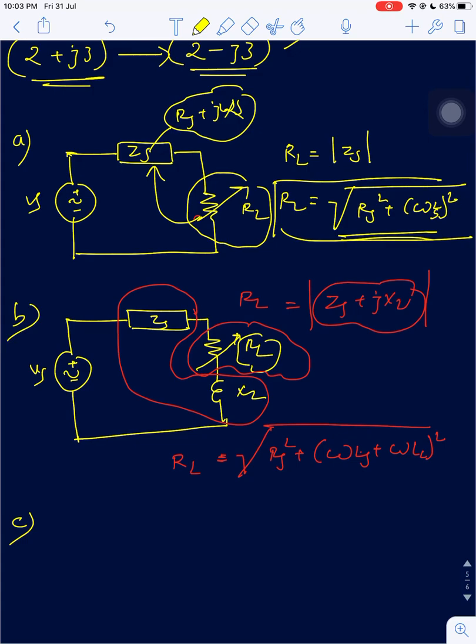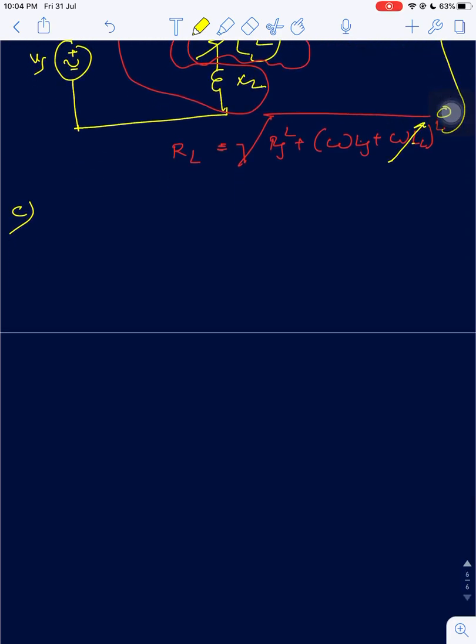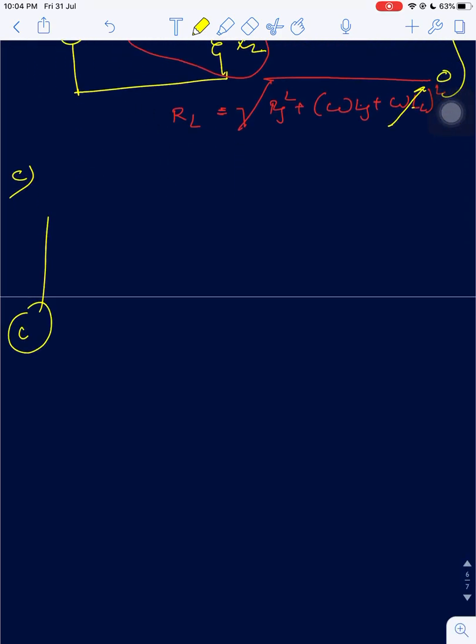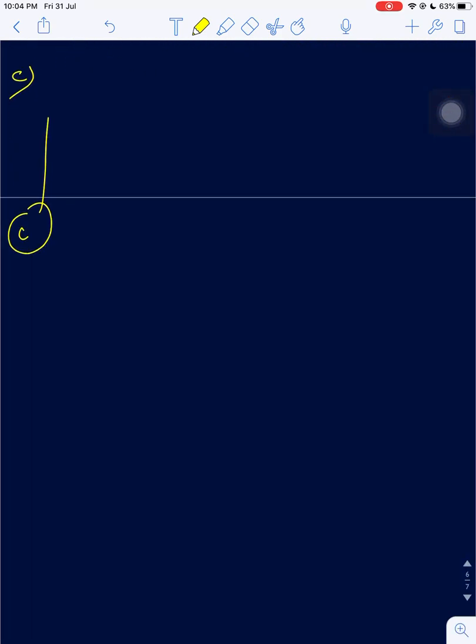In cases 2 and 3, B and A are both equal. Here XL is equal to 0. If you put XL equal to 0, it is nothing but the earlier case, right? So now we will go for the third model.